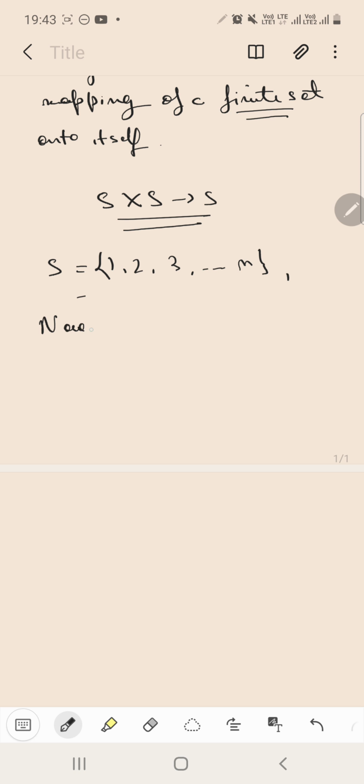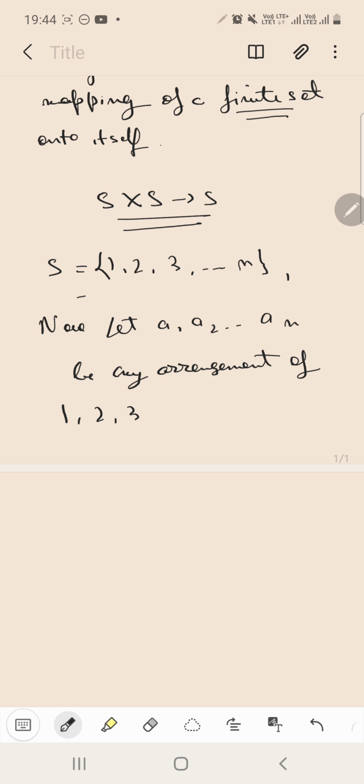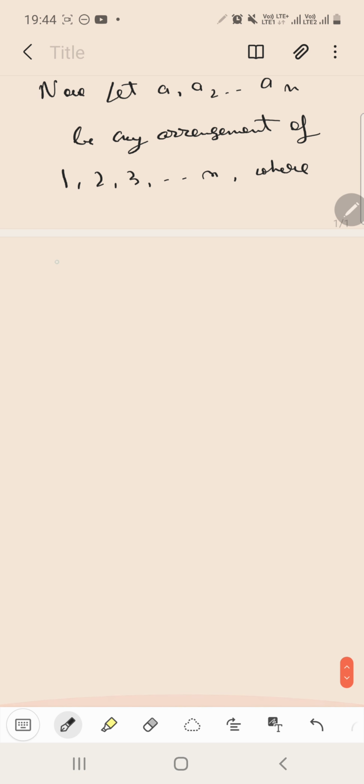Now let a1, a2 up till an be any arrangement of 1, 2, 3 up till n, where 1 is replaced by a1, 2 is replaced by a2, up till n is replaced by an.